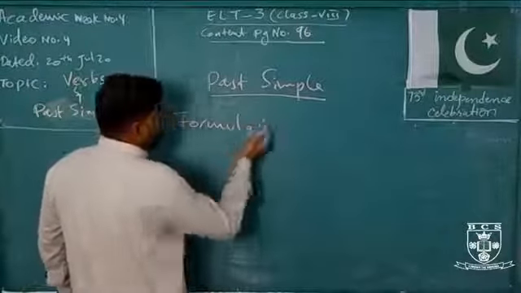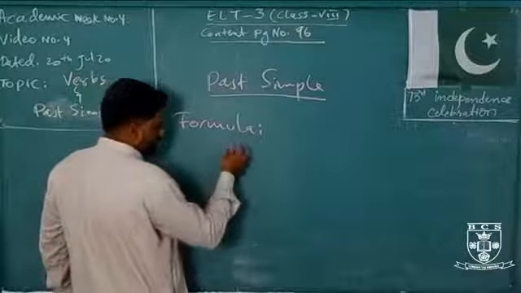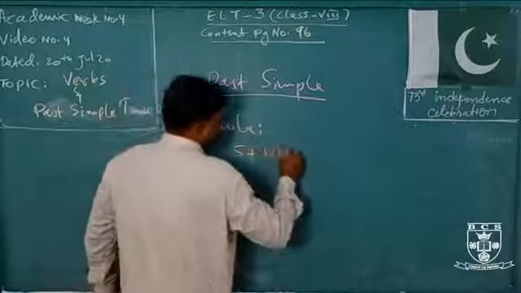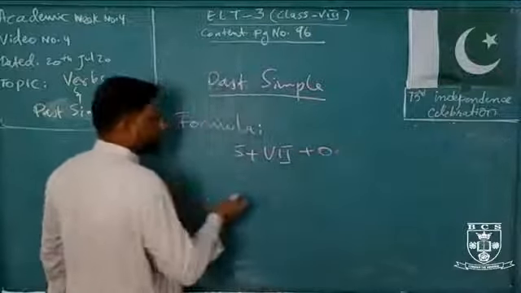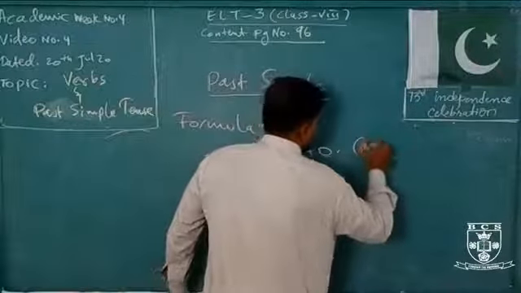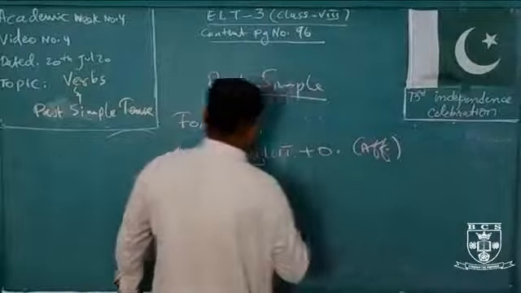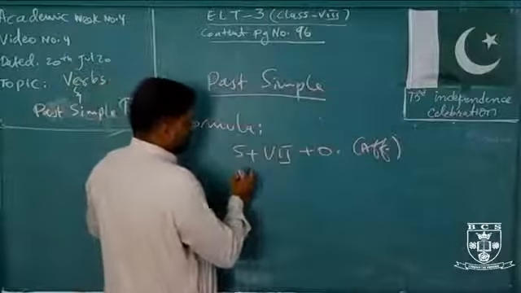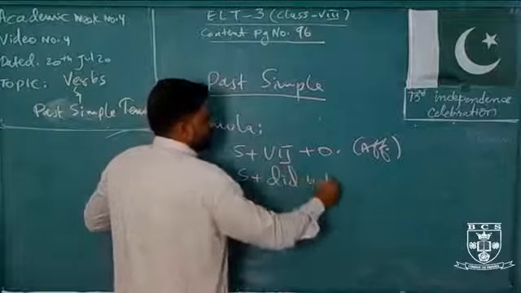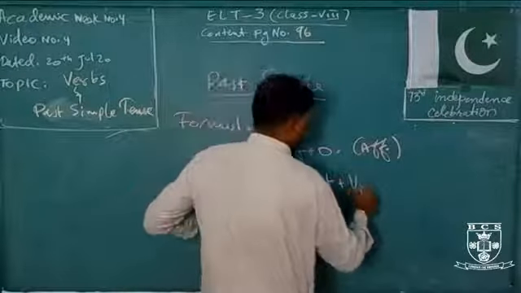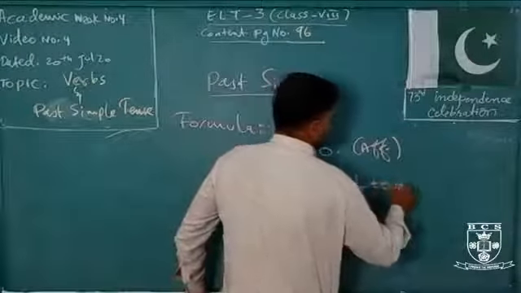What is the formula? For example, the formula is: subject plus second form of the verb plus object. This is the formula of affirmative. The negative formula: subject plus did not plus first form plus object.